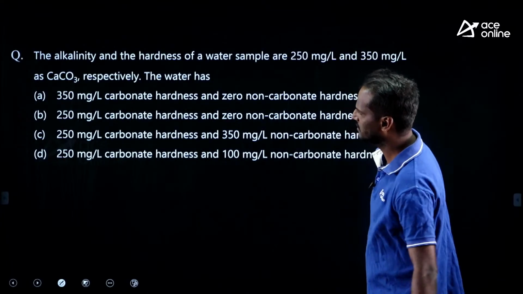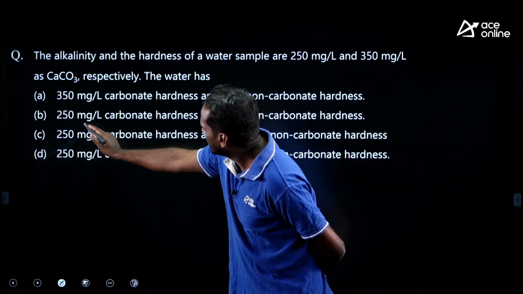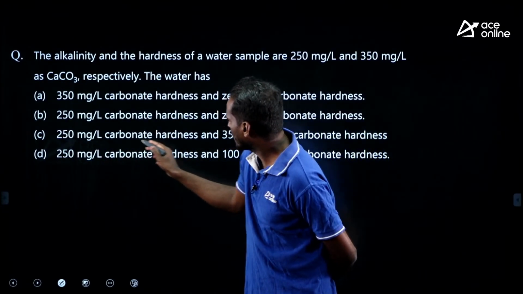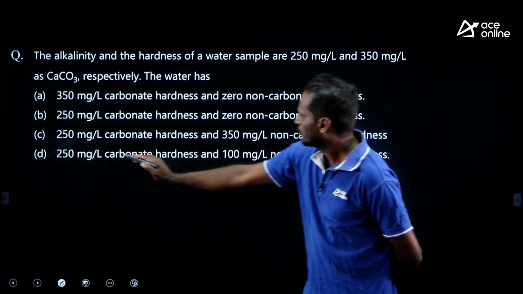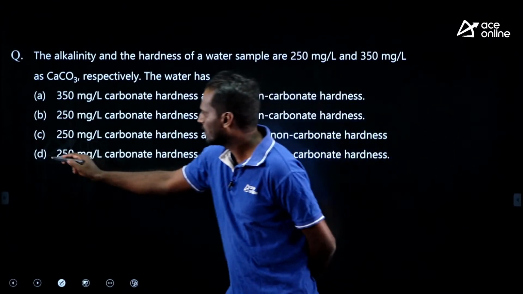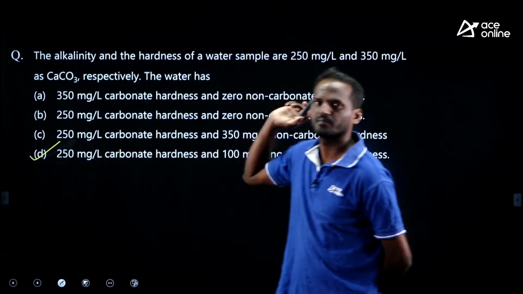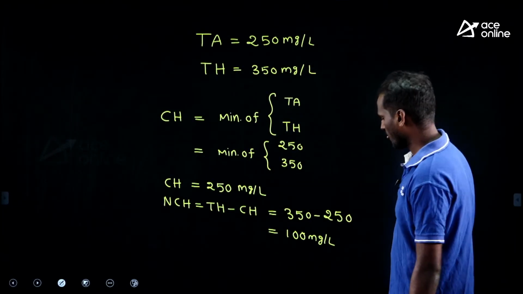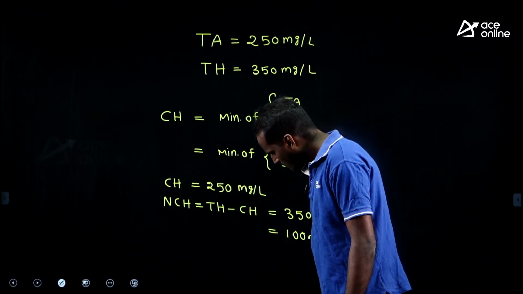Which option is matching? See, 250 milligram per liter of carbonate hardness and 0, this is wrong. 250 carbonate hardness and 350, wrong. 250 milligram per liter of CH and 100 milligram per liter of NCH. Therefore, option D is correct, right? Very simple question based upon the data given. Okay, next.